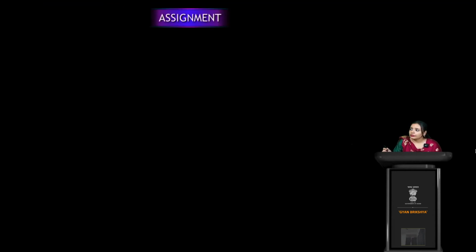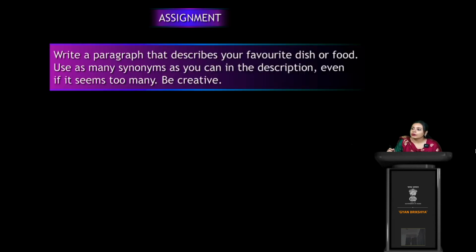Now next, you have one assignment. You have to write a paragraph that describes your favorite dish or food. Use as many synonyms as you can in the description, even if it seems too many. Be creative. So you have to create a paragraph where you describe your favorite dish, or talk about the favorite food that you eat. And you have to also use so many synonyms, so many words, and you have to be creative, right? So do this assignment at your home.